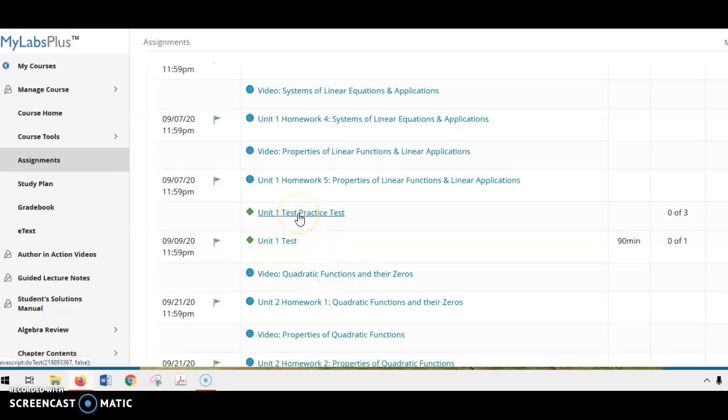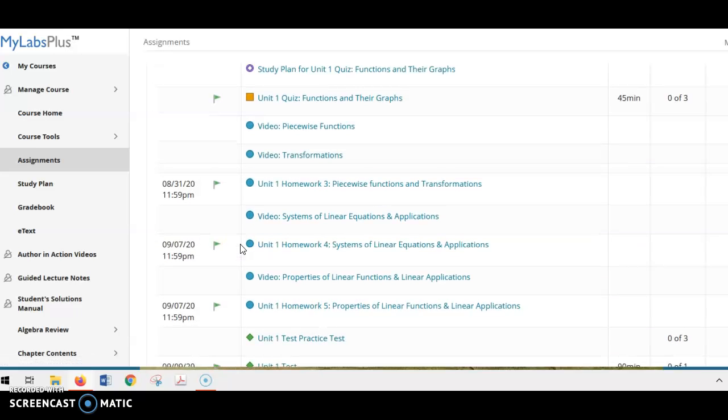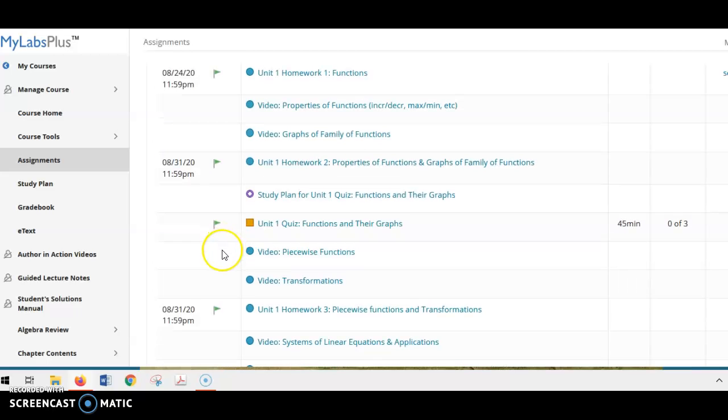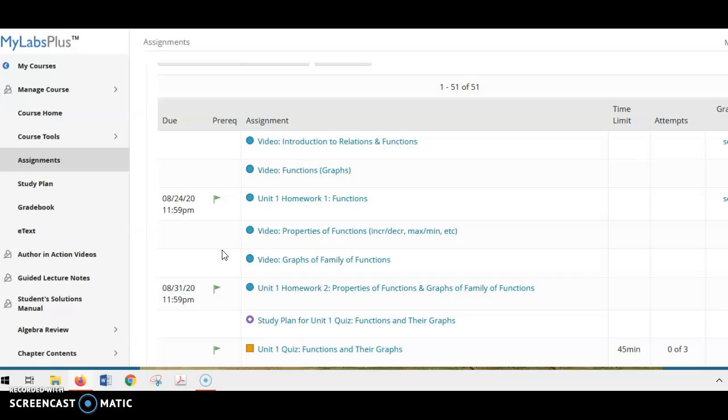The practice test, I don't put any constraints on that. Anytime you want to take a look at that, sometimes it's good to see what you need to study before you start learning that. But the Unit 1 test, all of your unit tests will be timed, and you can take those at home. But remember that we will have a proctored midterm and a proctored final. So you should take unit tests without notes because you will be taking the midterm and the final without notes.